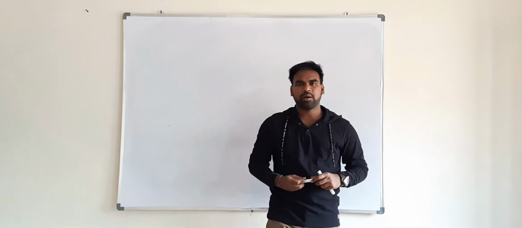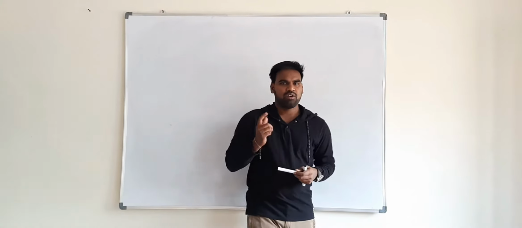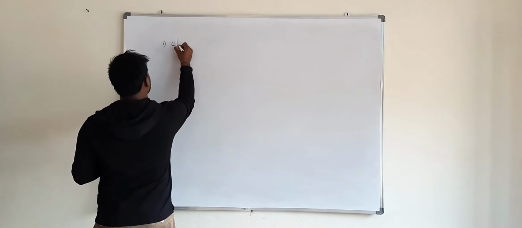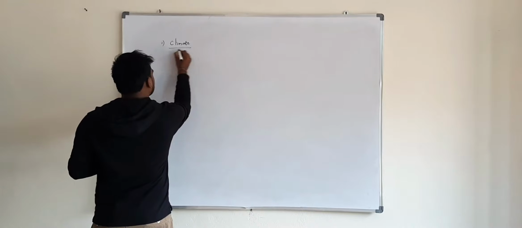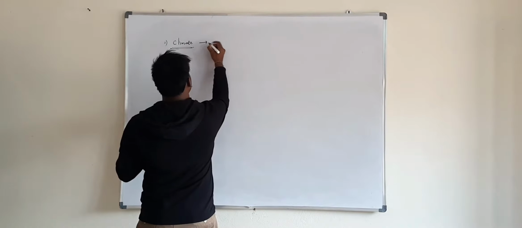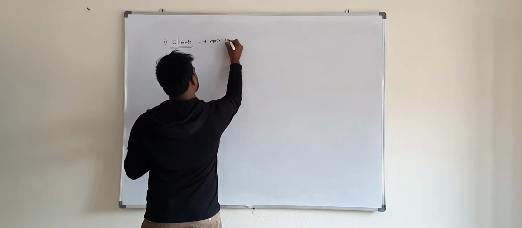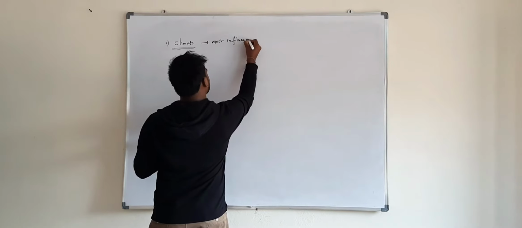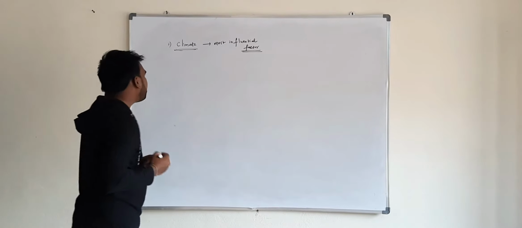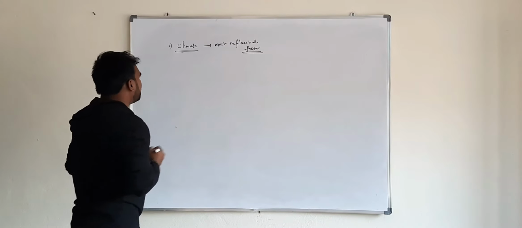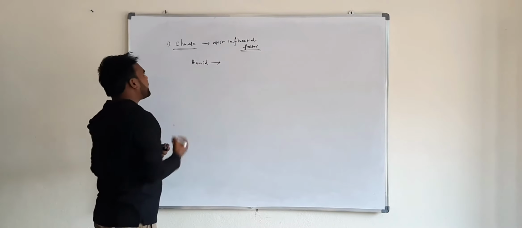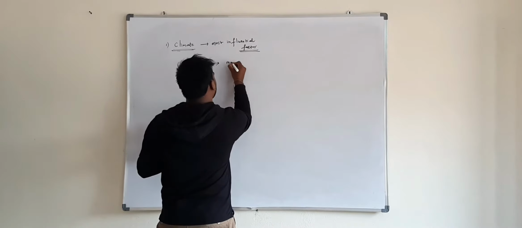Now I am going to explain each and every soil forming factor. First one is climate. Remember, climate is the most influential soil forming factor. If you see the climate effect on soil formation, in humid climatic conditions there is more rainfall.